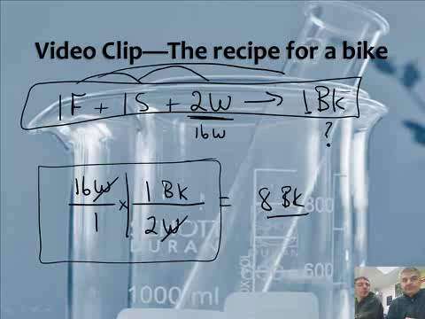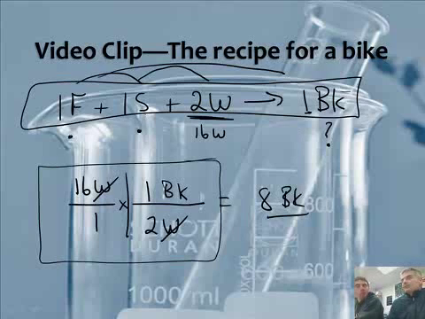Now, there's one assumption we're making here, Mr. Bergman. What's that? Well, we're assuming that we have plenty of frames and seats. Later on we'll talk about what happens when you don't have plenty of frames and seats. But for now, assume that if there is more than one reactant, you have plenty of the other one, and that you're only limited by the one that you have.